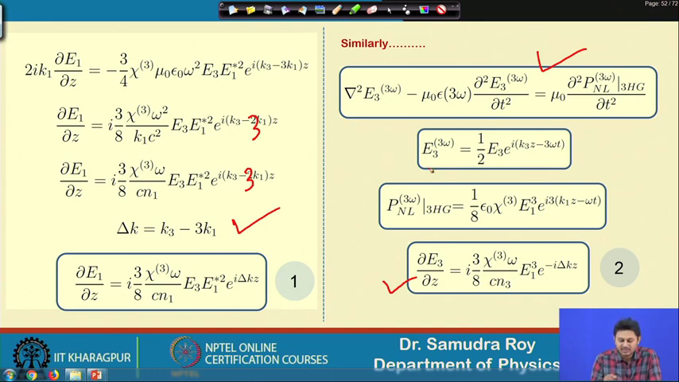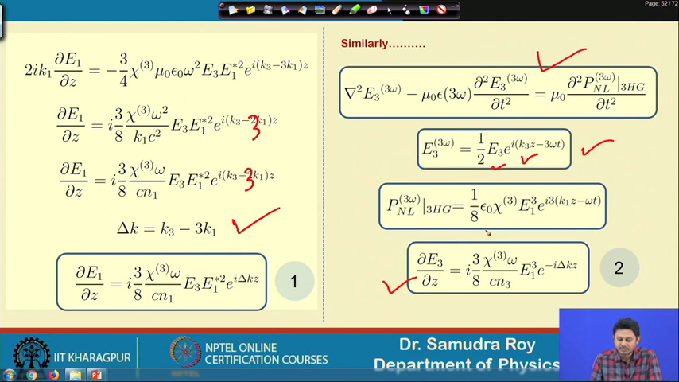Then you need to use E3 at 3 omega, this form, and put this here. When you put this here, you need to make a derivative of this quantity where E3 is a function of z and k3 is there. So again you will have a 3 term with E3 and k3, and then you need to make a derivative of this E3 with respect to time, a second order derivative. After doing that, the source term is sitting here.